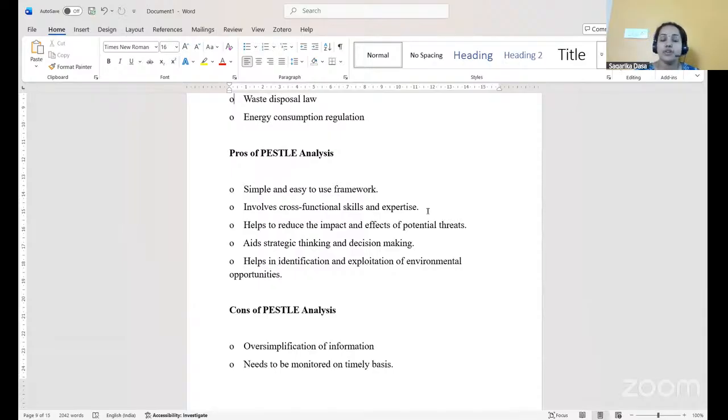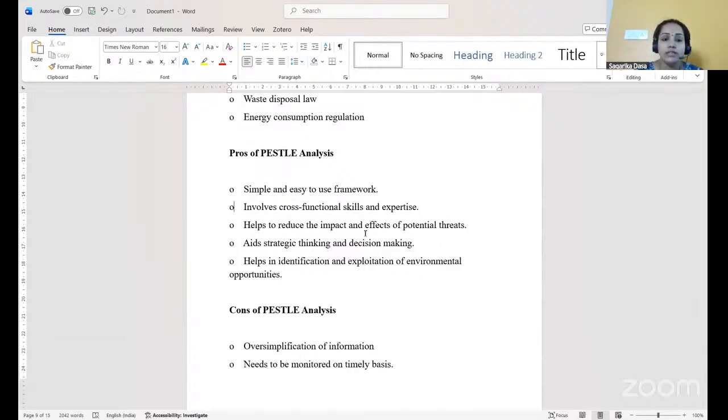It helps to reduce the impact and effect of potential threats because we are understanding the factors that are affecting the business externally. In this way, we try to reduce the potential threats. It aids strategic thinking and decision making, and helps in identification and exploitation of environmental opportunities.